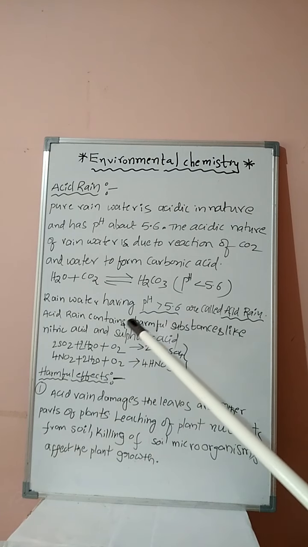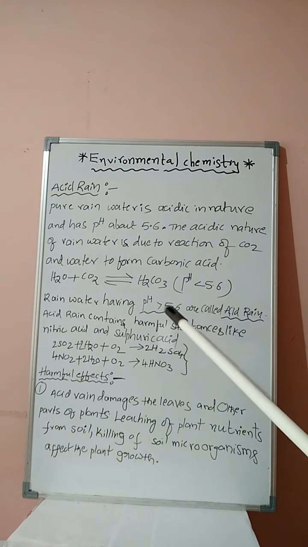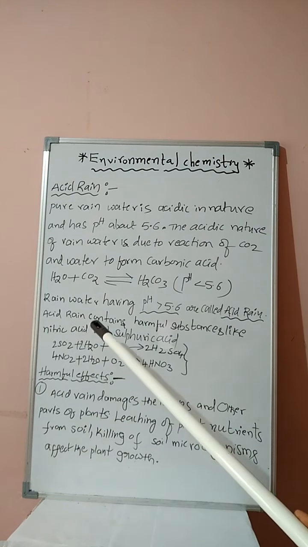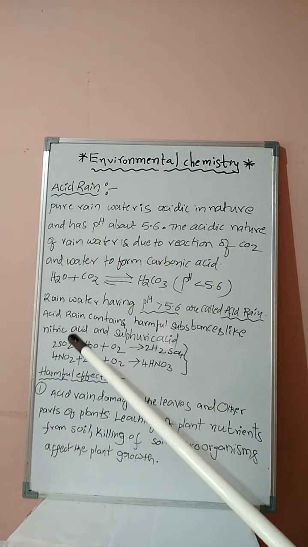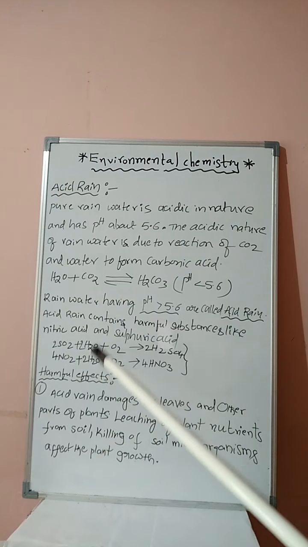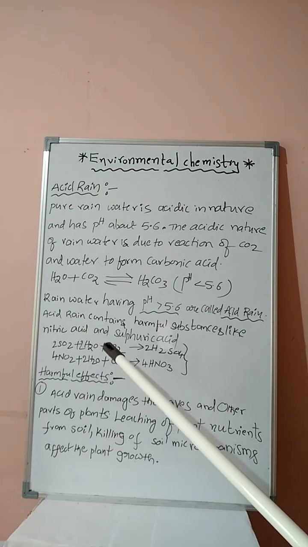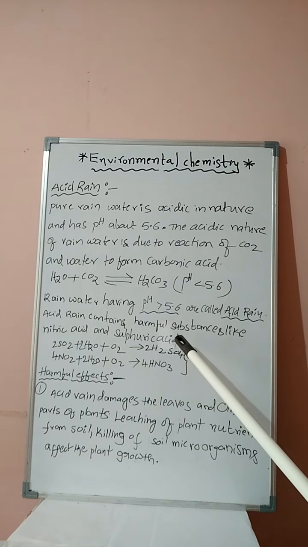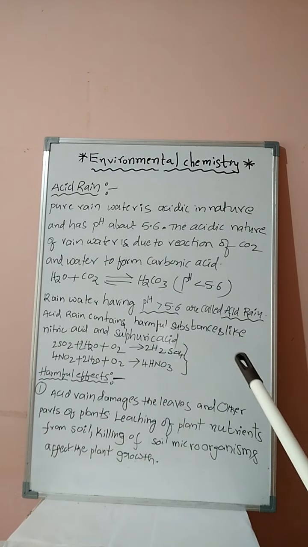Acid rain contains harmful substances like nitric acid and sulfuric acid. Sulfur dioxide and nitrogen dioxide present in the atmosphere react with rainwater, and in the presence of oxygen, they can form sulfuric acid and nitric acid.